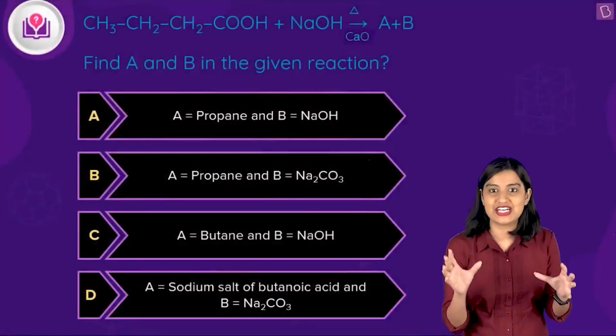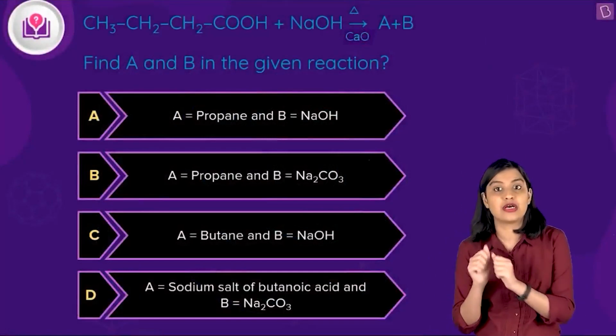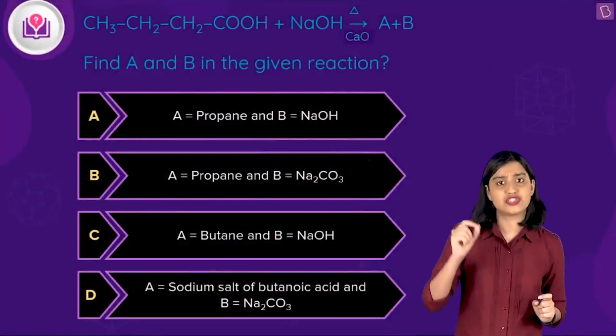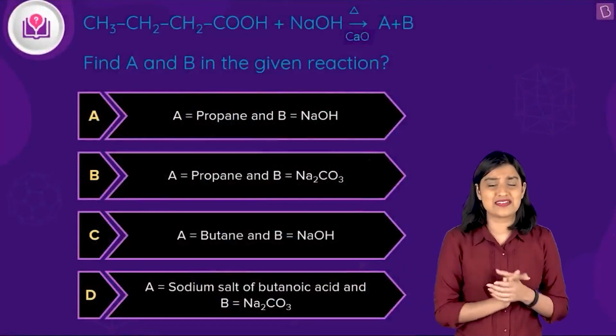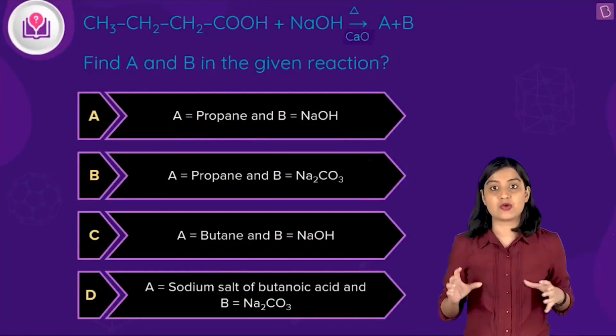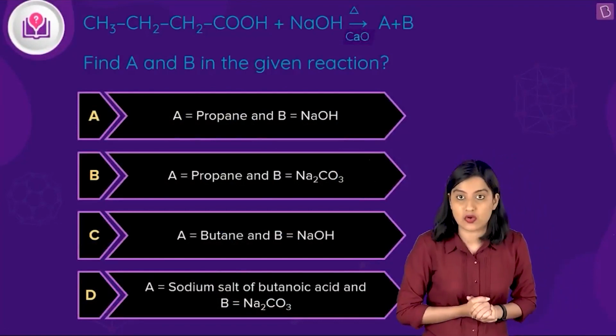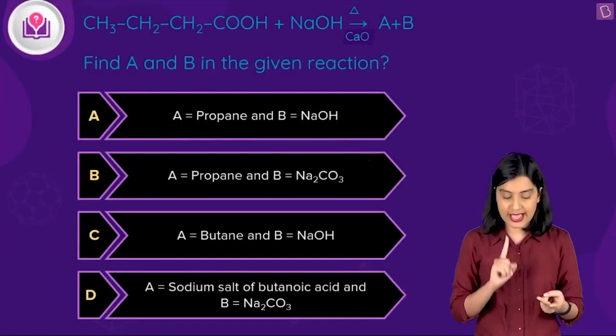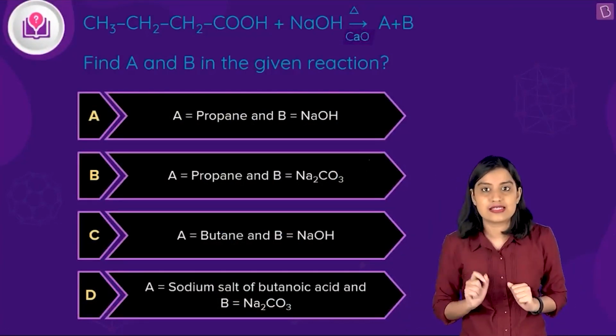Okay, so here you have a reaction in which you need to find out what are the products A and B. What is the reaction? You have CH3, CH2, CH2, COOH. What is this? This is nothing but butanoic acid, which is allowed to react with sodium hydroxide in the presence of heat and calcium oxide, right? And as a result, you get A plus B, and you need to find out what is A and what is B in the product set.